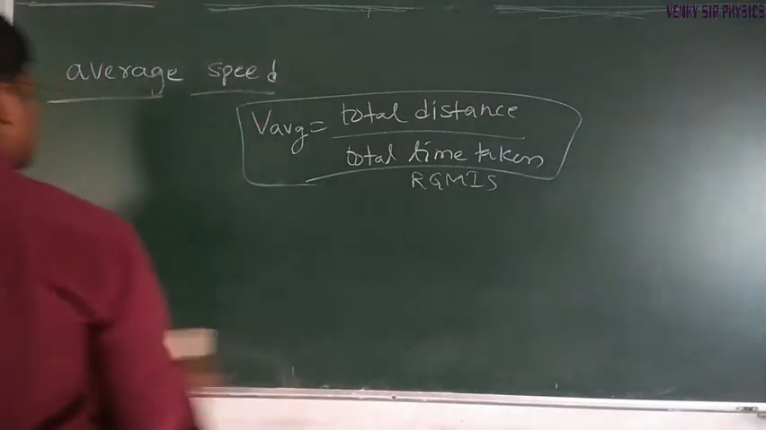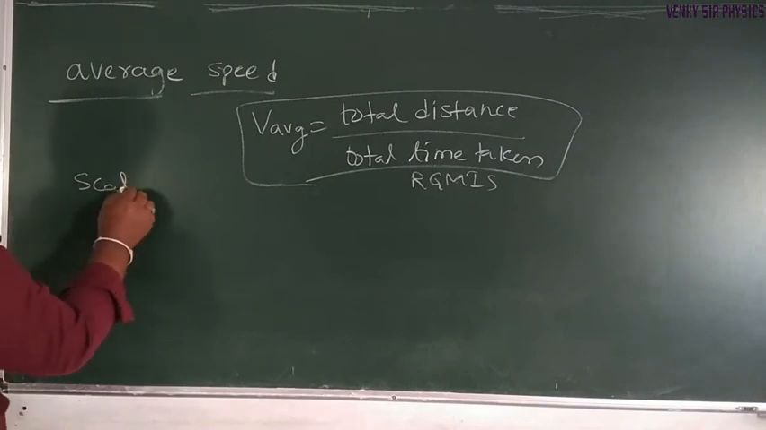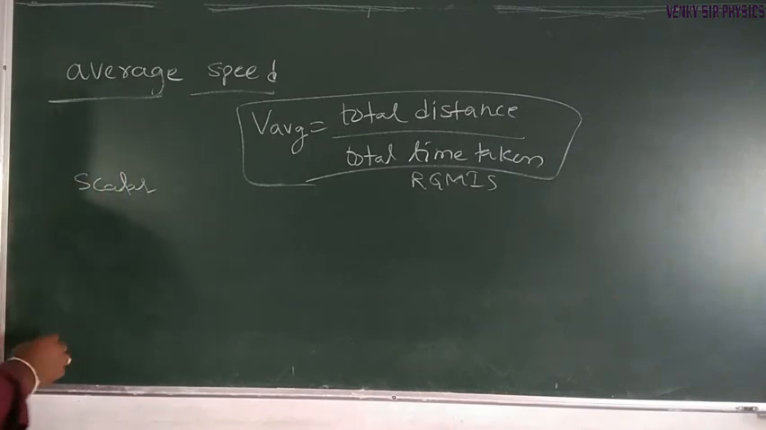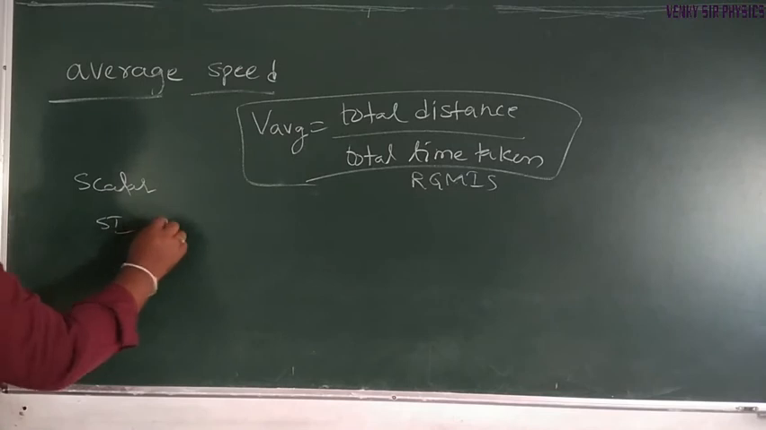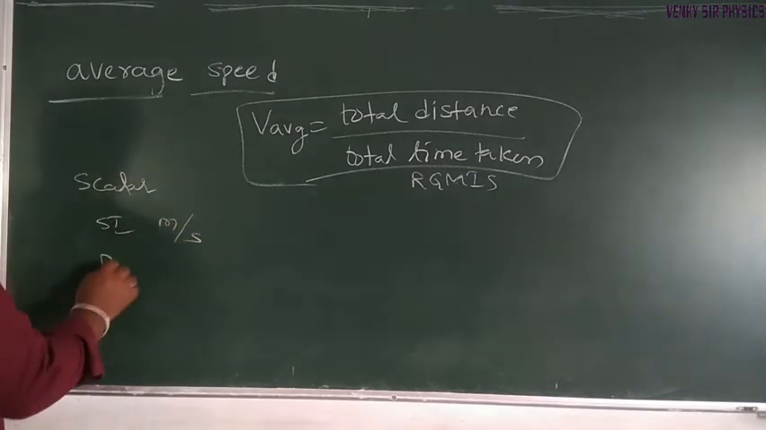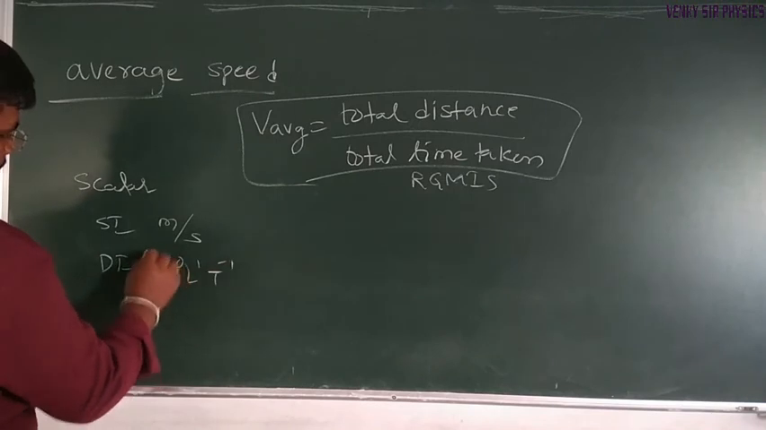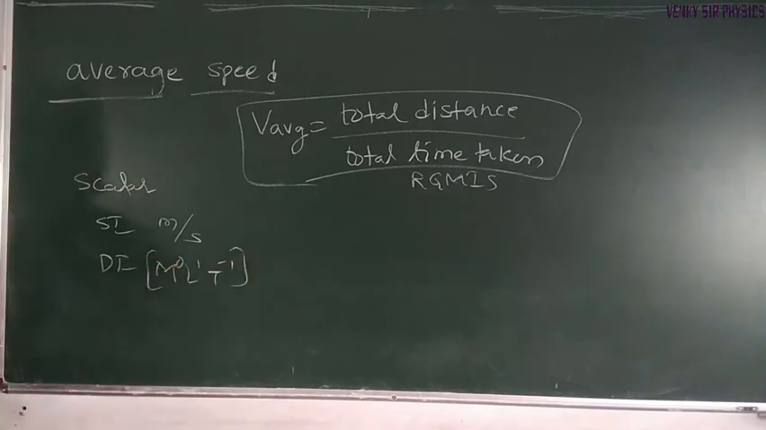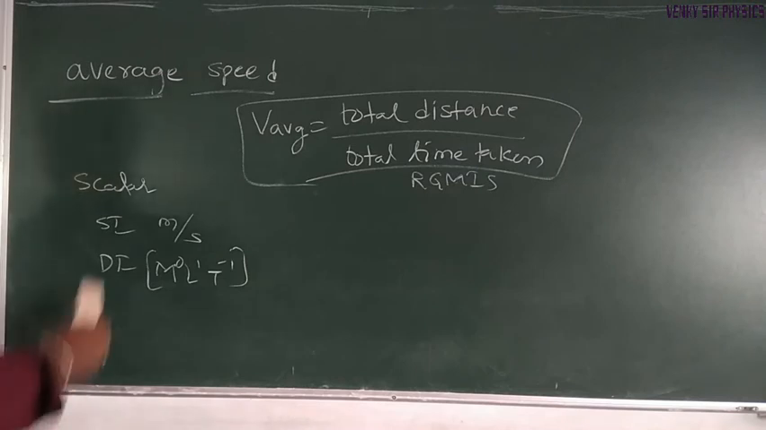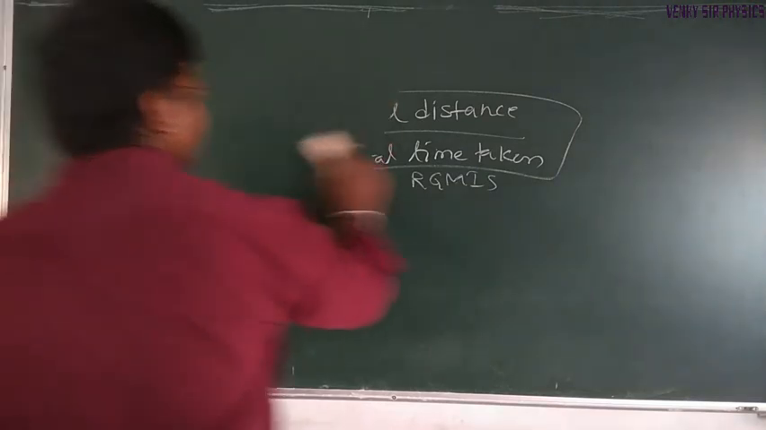So it is also a scalar quantity. Its SI unit is meter per second. Its dimension formula is M power 0, L power 1, T power minus 1. Okay, so coming to the derivation. This is a very important definition.